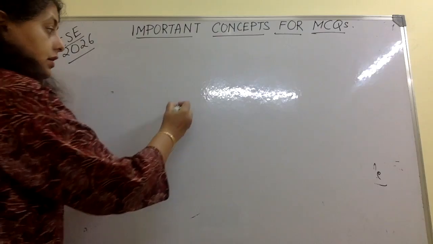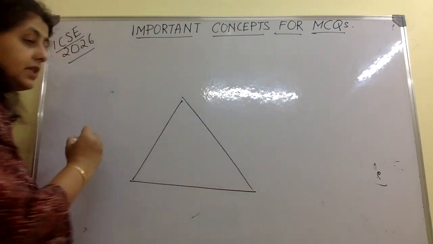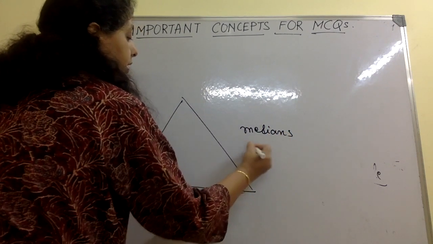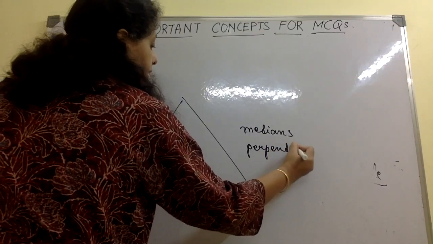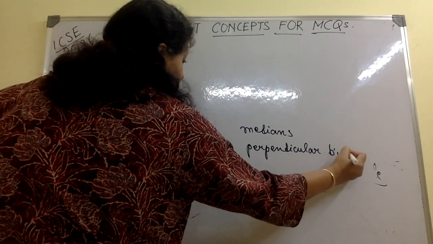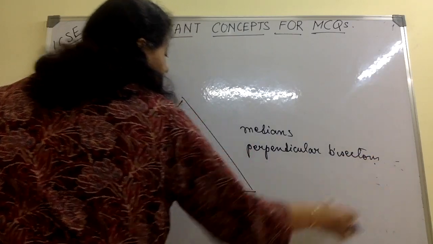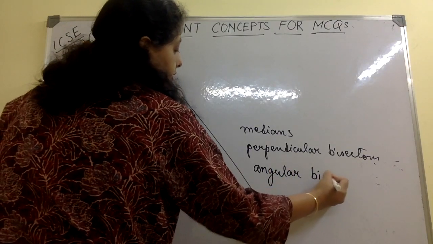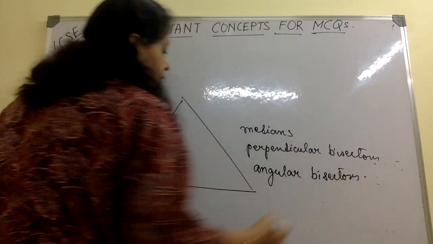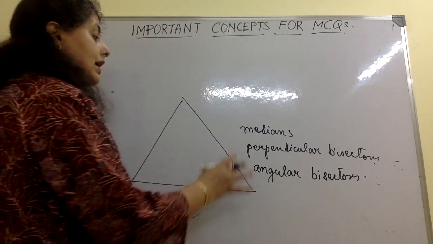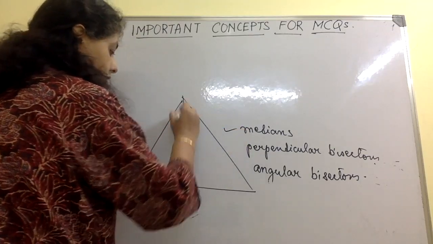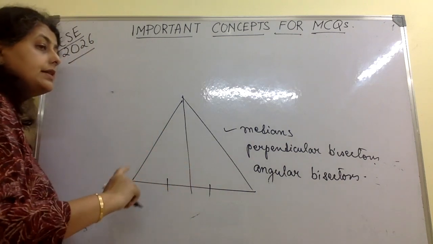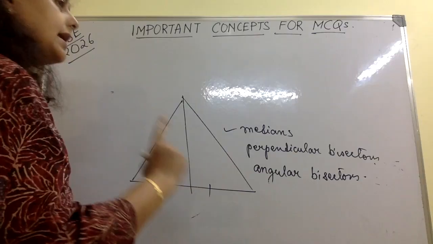Now which is that triangle for which the median, which I talked about, the perpendicular bisectors of the sides, which I just talked about, and the angular bisectors are all the same?